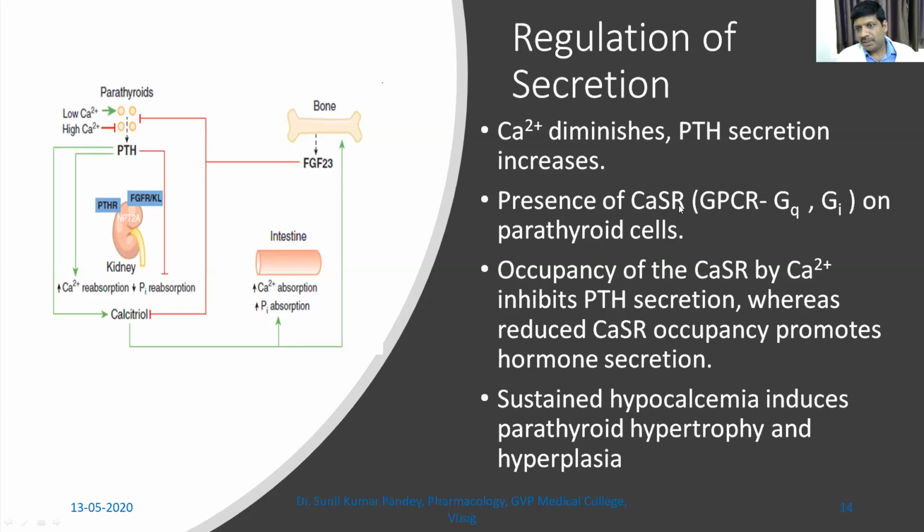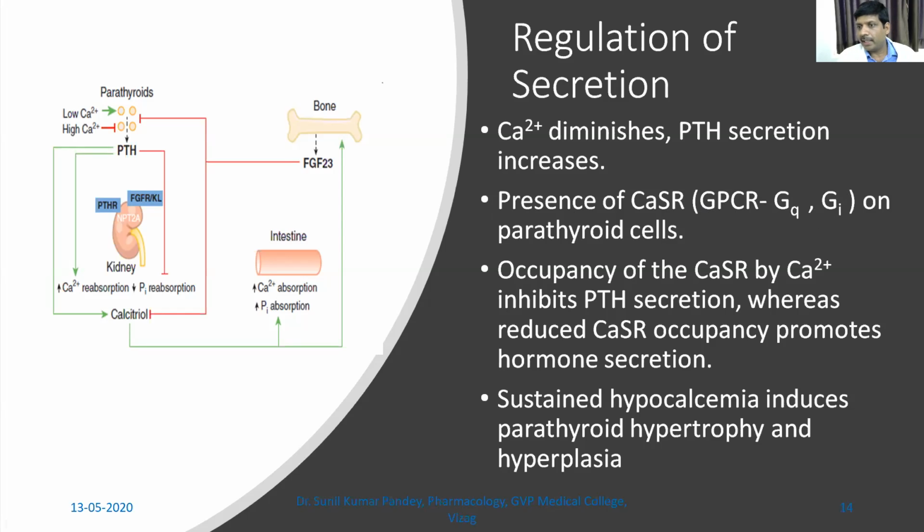Now this calcium sensing receptor also acts through Gq and Gi. So it's again a GPCR action. G protein coupled receptor action, it mediates, and it is again through Gq and Gi. Gq I have already told. Gi is the opposite of Gs type, where there is inhibition of what?